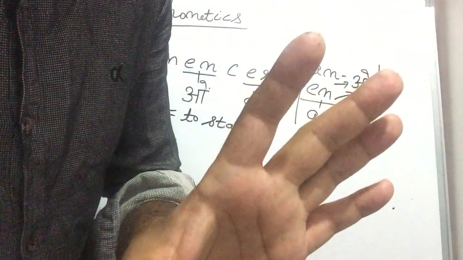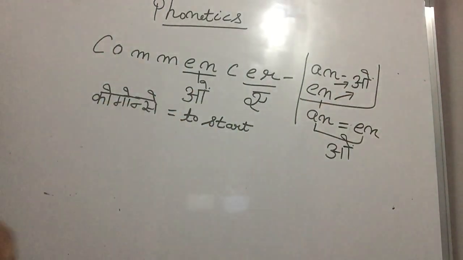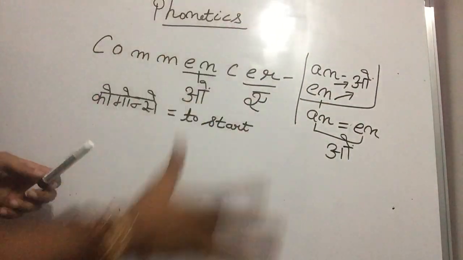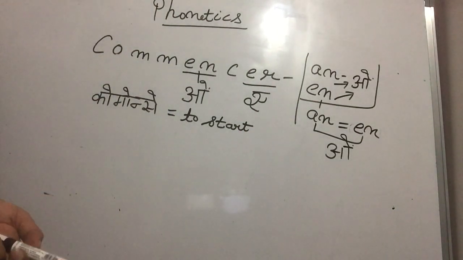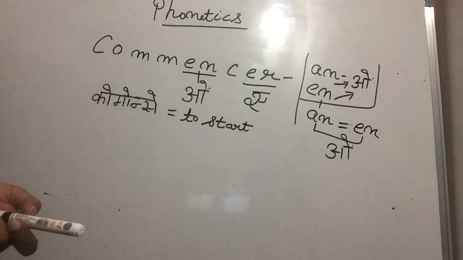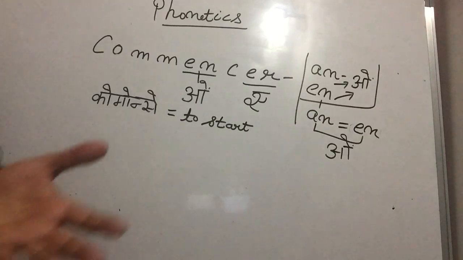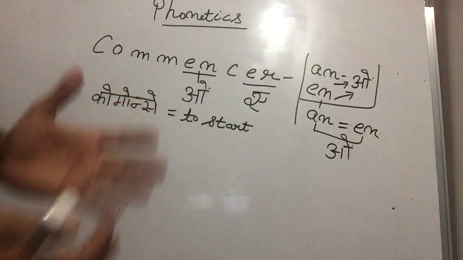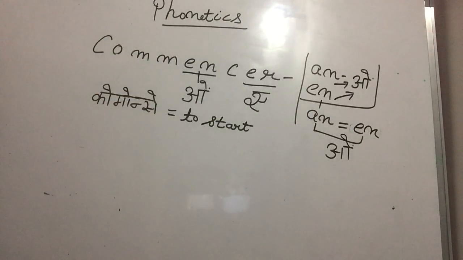For any language we first have to have sounds and a vocab portion. Then we have sentence making also. Slowly and gradually we'll do the sentence making also. But first we'll cover the phonetics and these things.